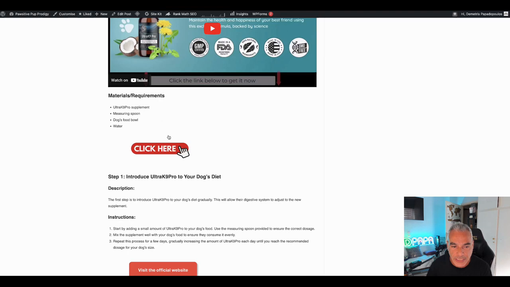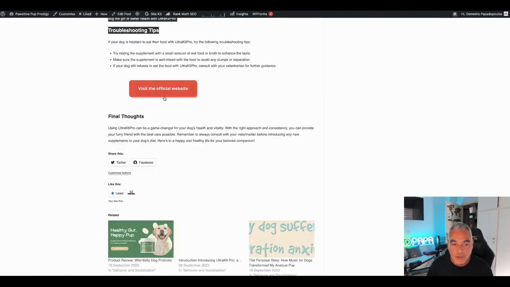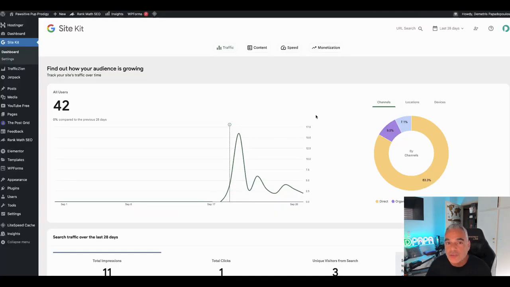And then it tells you what you're going to need. And then it's going to tell you the steps. Then it gives you steps again. And then all throughout this, I'm going to be able to get them over to pick it up if it's something that interests them. Now, does this actually work?